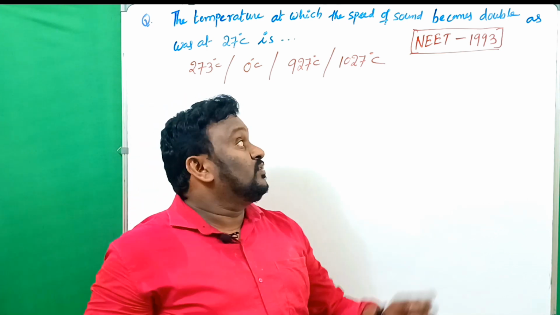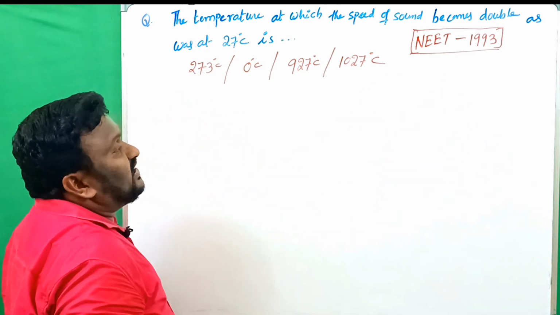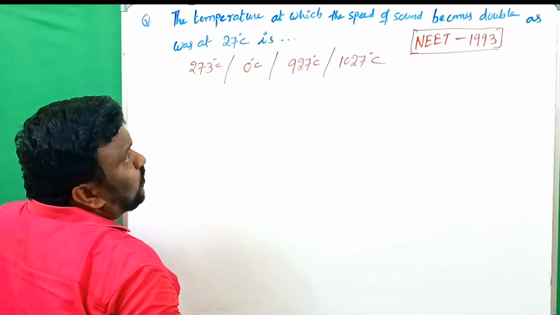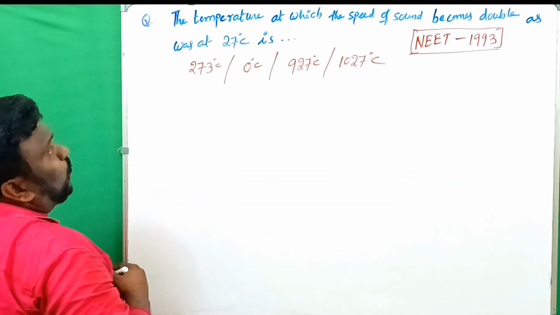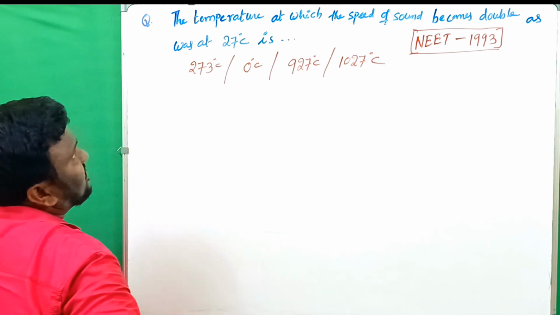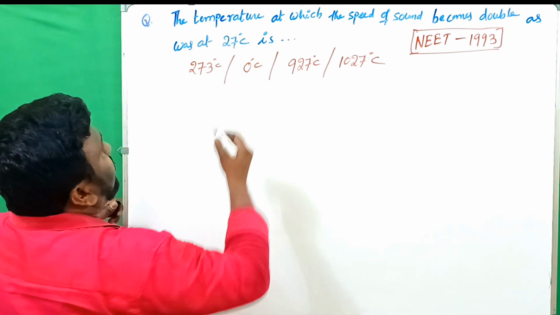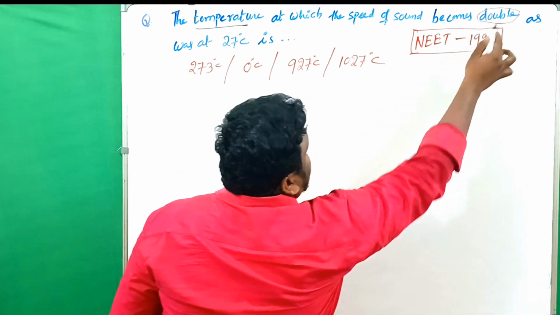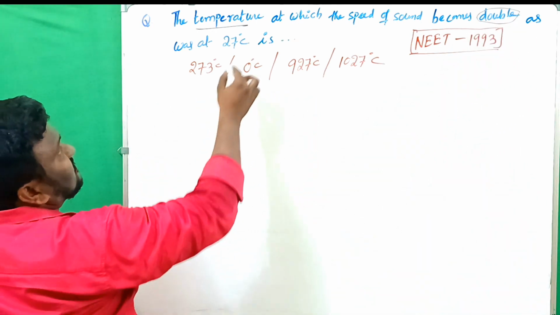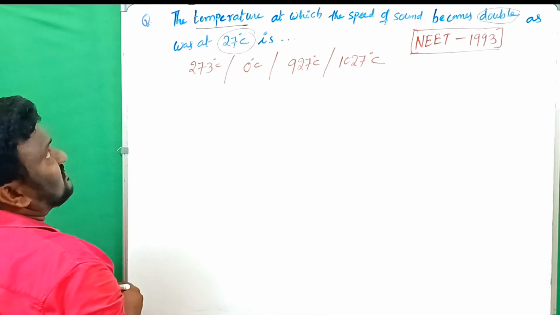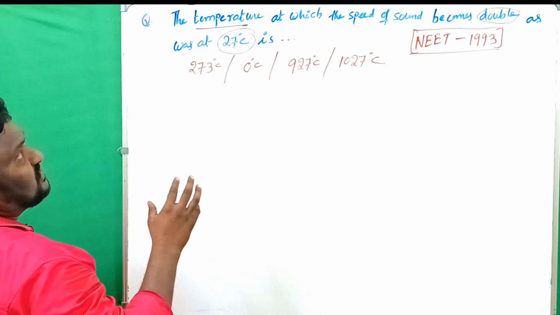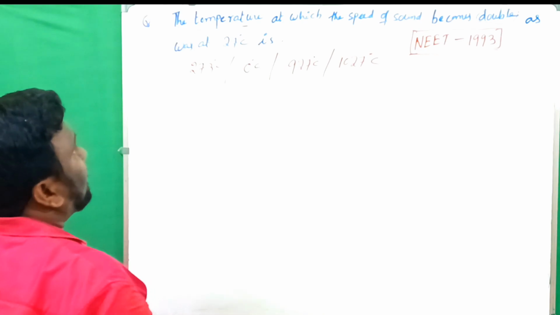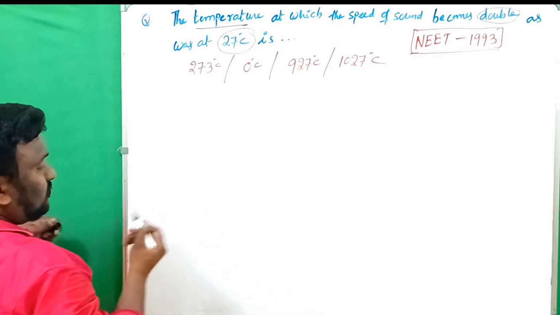Another problem was given in the NEET exam in 1993. The temperature at which the speed of sound becomes double of that at 27 degrees Celsius is.